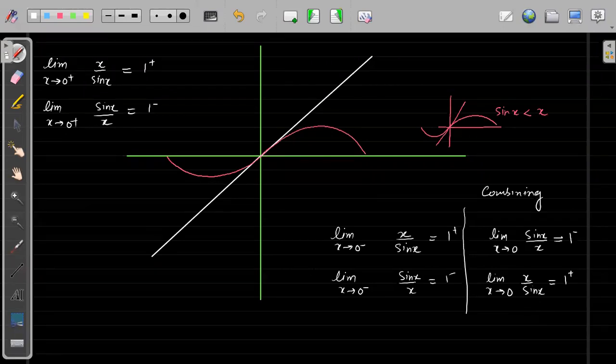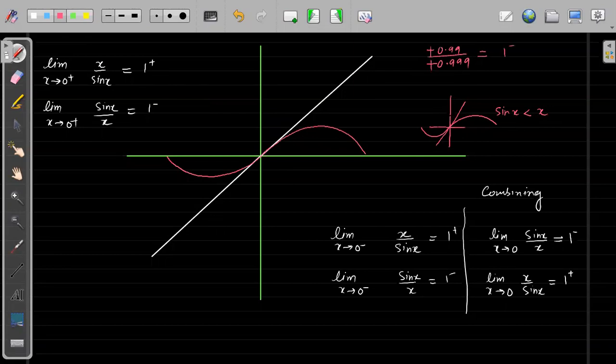See, on the left hand side, still sin x is less in magnitude, right? So suppose sin x is minus 0.99 and 1 is more, suppose 1 is minus 0.999, right? So denominator is greater. So this will become almost 1 minus.